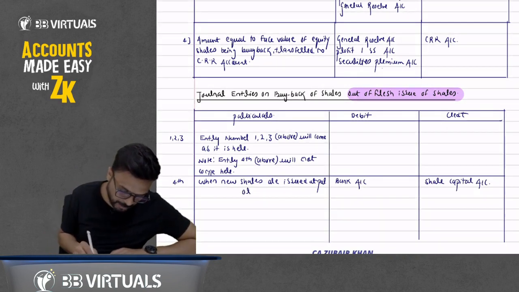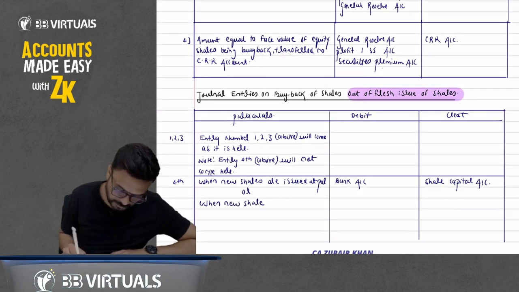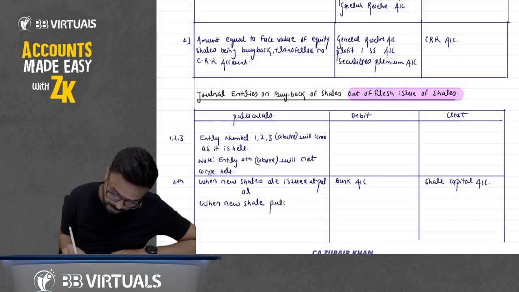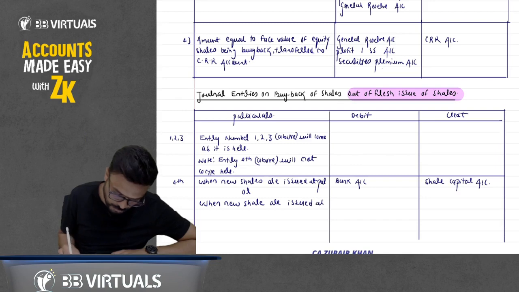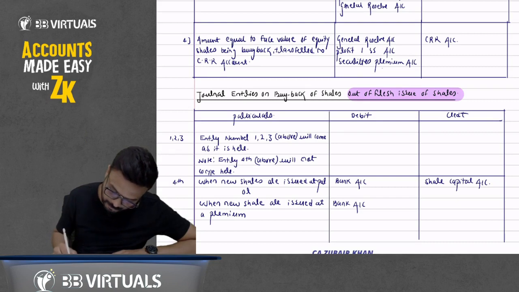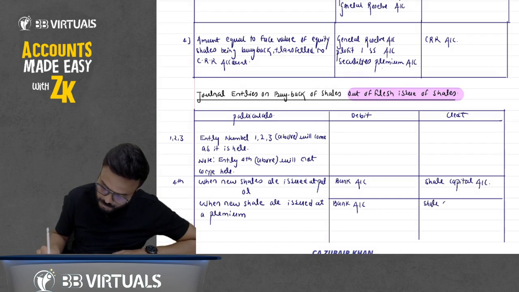Or it may happen that new shares are issued at a premium. We have issued at a premium and will receive the amount, so bank account will be debited, and capital will increase, so to share capital account.